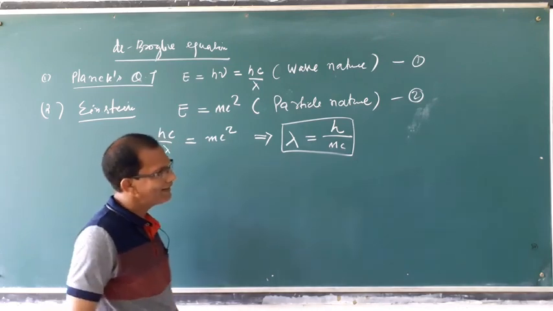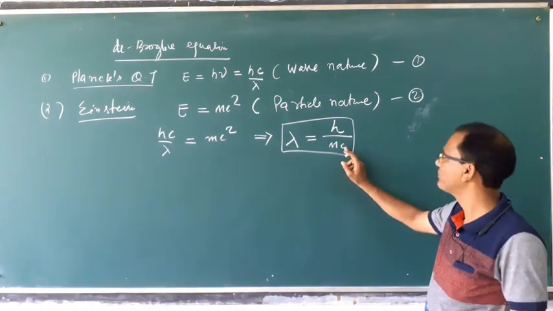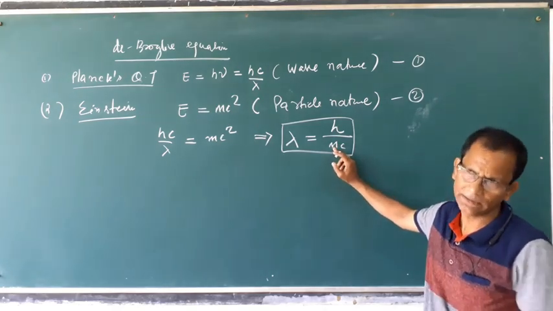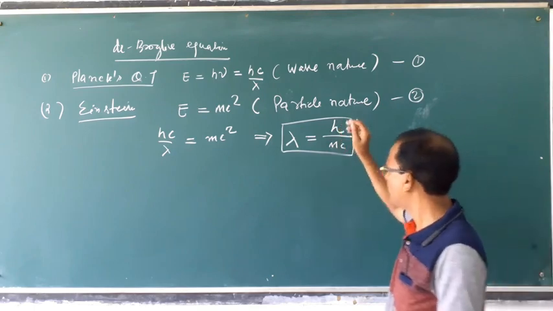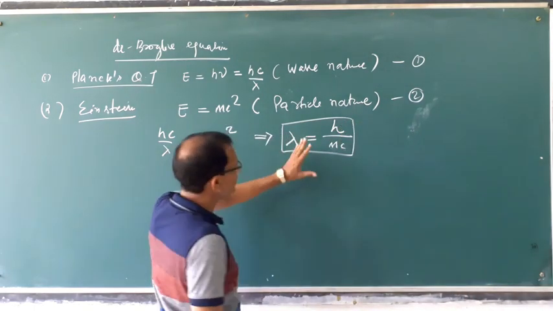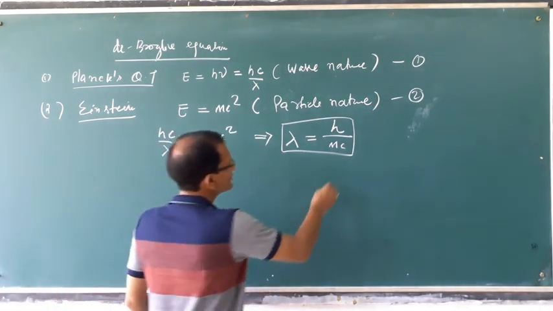If it is light, then c is the velocity of light, m is the mass of the particle moving at the velocity of light, and h is a constant. But this formula is for light.